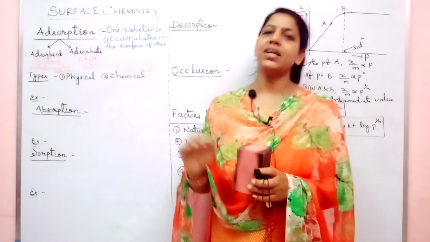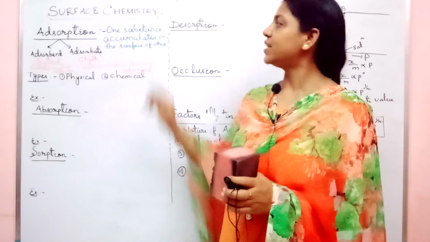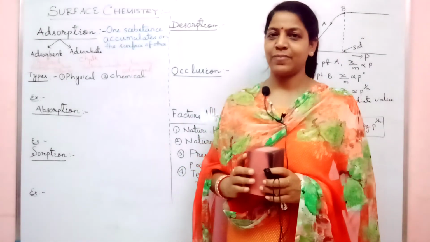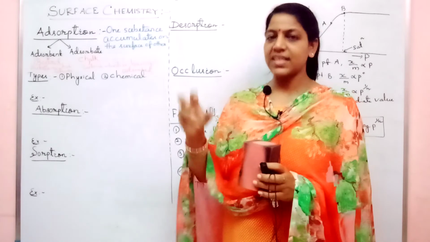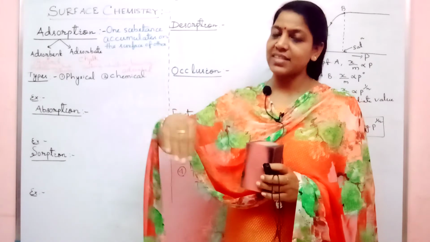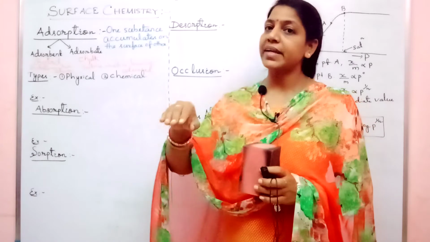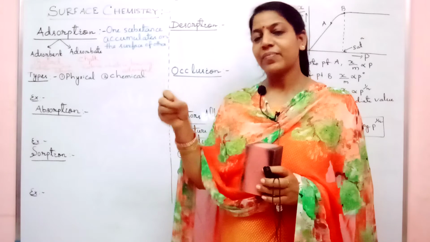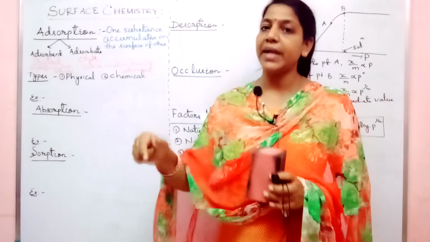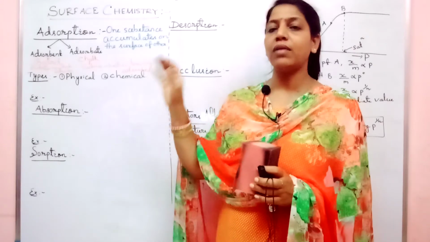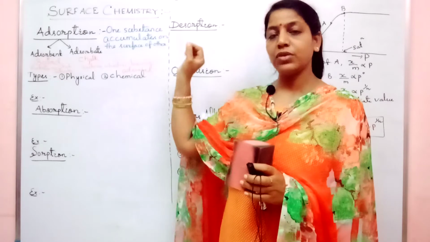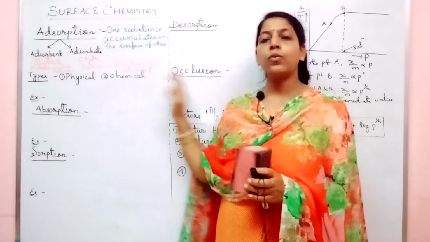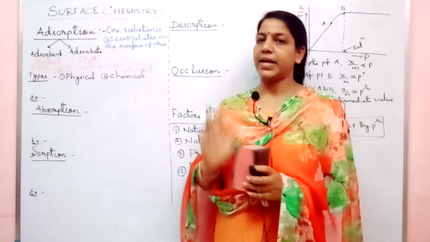So what is adsorption? It is the surface phenomenon in which one substance accumulates on the surface of the other. The substance which is accumulating on the surface is called the adsorbate, and the substance which is adsorbing is called the adsorbent. Always remember the example of the teacher writing on the board. Your chalk piece is the adsorbate, whereas your board is the adsorbent.